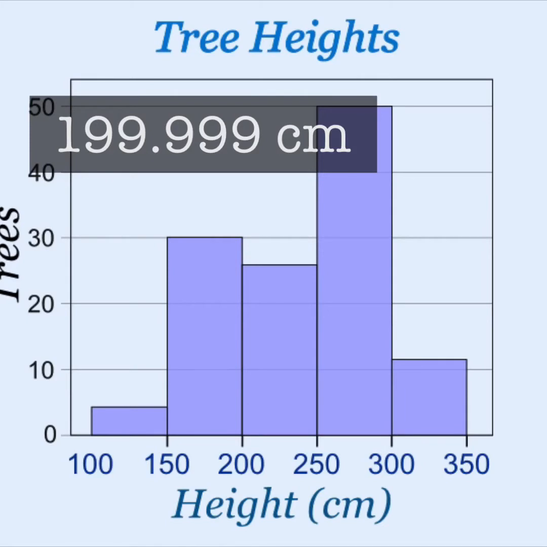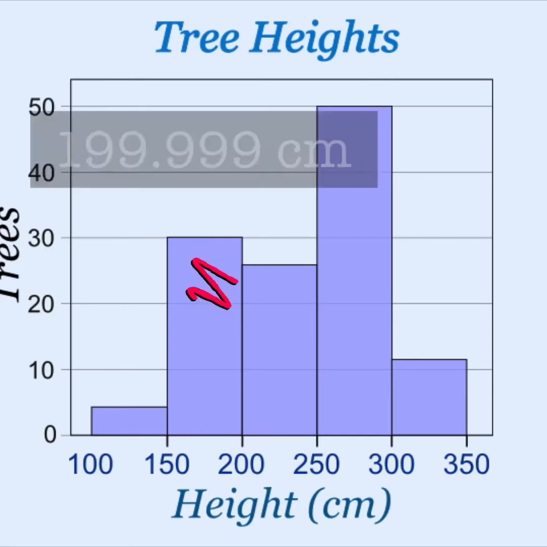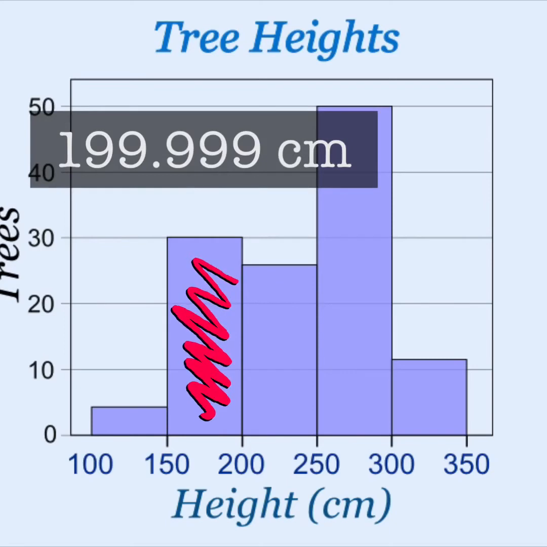Where would this number fall? Well, is it bigger than 100? Yes. Is it bigger than 150? Yes. Is it bigger than 200? It's really close to 200, but is it bigger? No. So that would mean that it has to fall in which range? If you said between 150 centimeters and 200 centimeters, you would be absolutely correct.